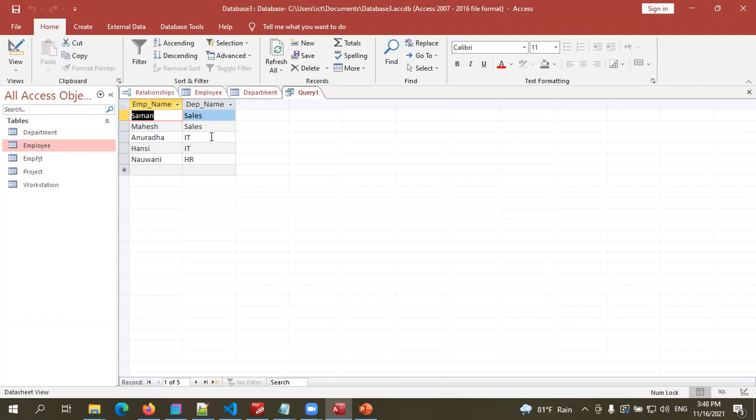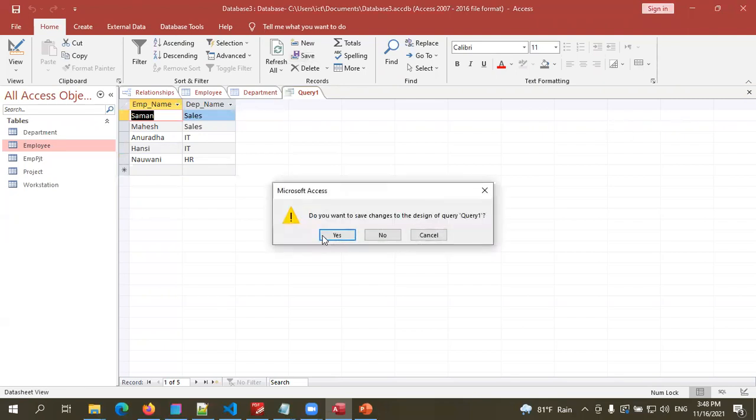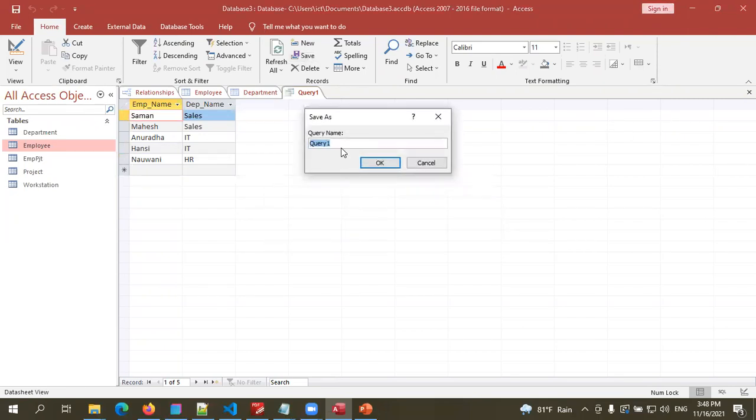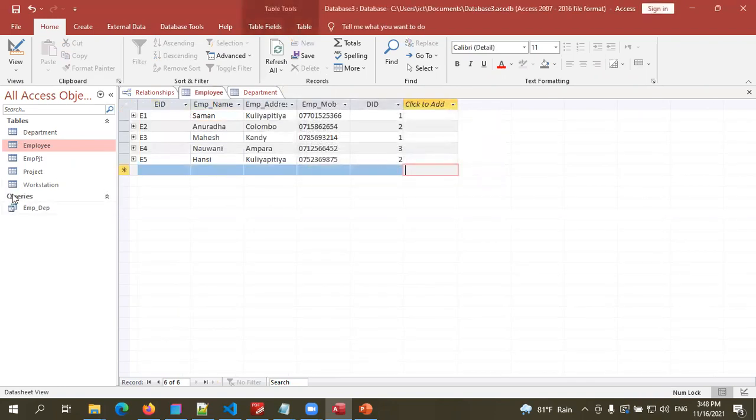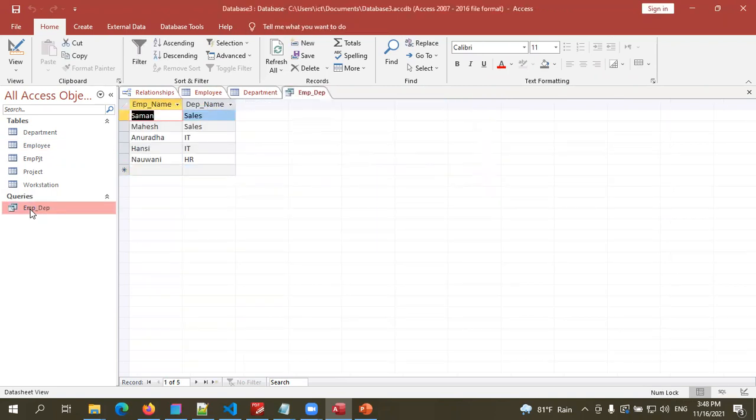Their department names are there. So then I can save this one. It asks for a name. Employee department. Now see, the query is created. And in that query, I have the data, employee name and the department name. Similarly, I can take any field from any table.